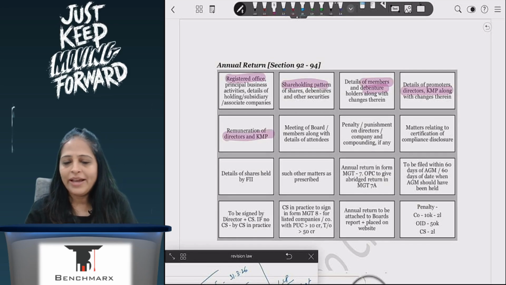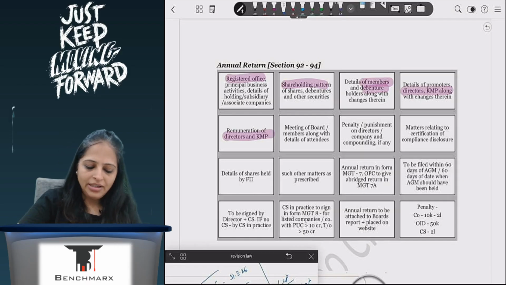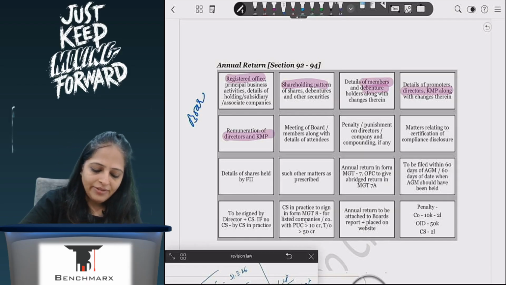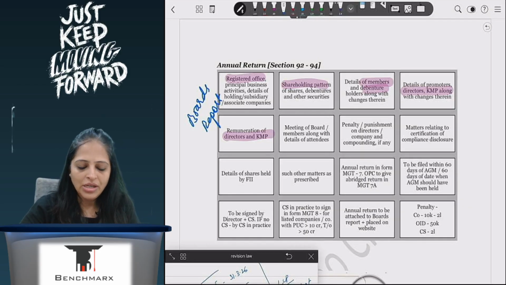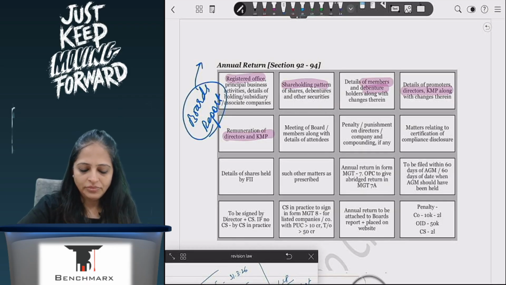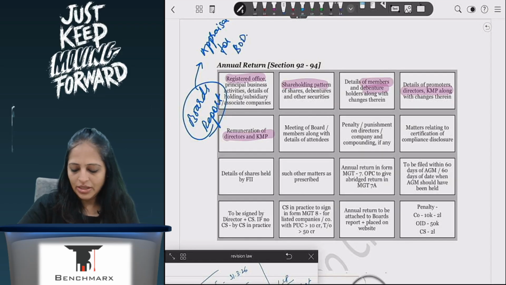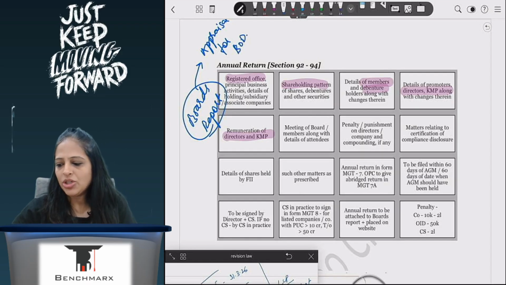Then in my board's report, if you remember, I am just interlinking, along with the annual return I will also mention how the appraisal is done for the board of directors. Okay, so this is one point which we mentioned there.